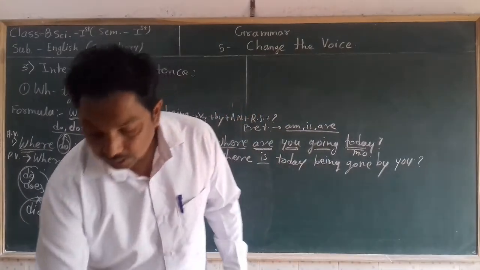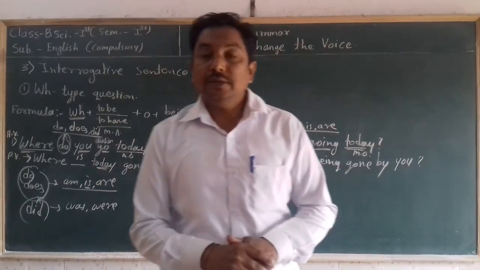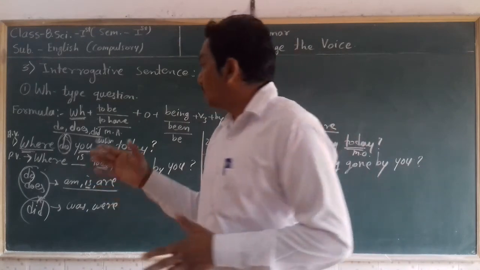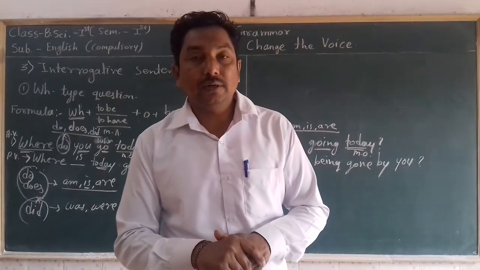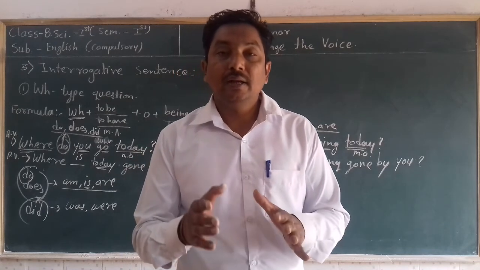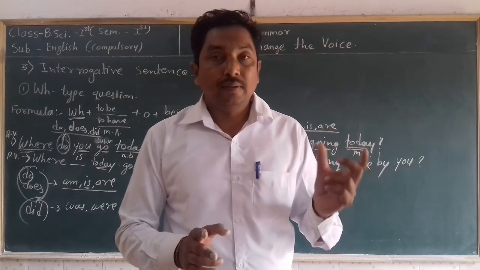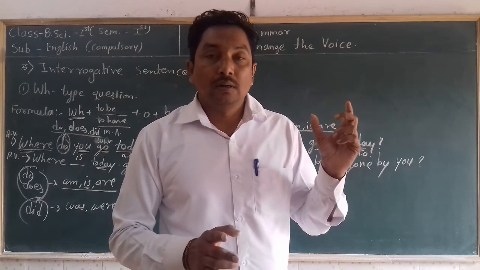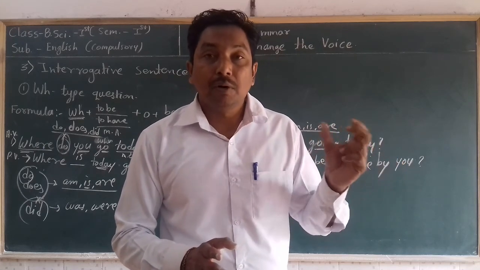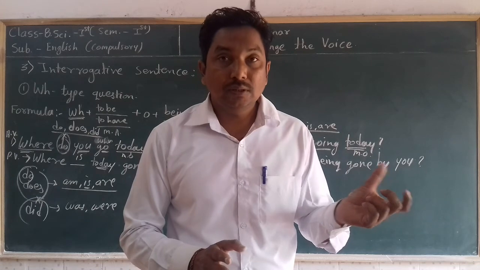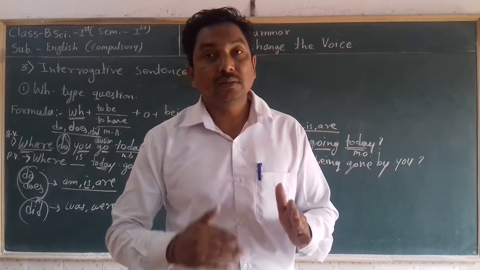So these are the two types of sentences which we can transform from active voice to passive voice: interrogative sentences and double step sentences. The remaining two types are when there is a to have form after the WH word or a modal auxiliary form after the WH word. How can we transform those sentences from active voice to passive voice? We will learn in the next part.